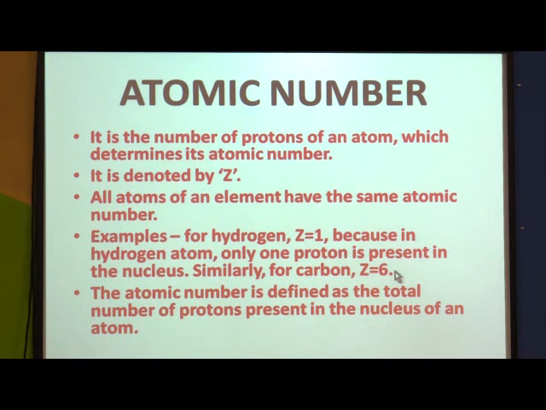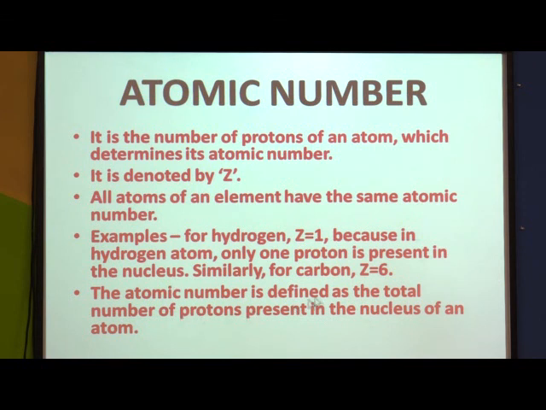Now where is the location of proton? We have already discussed that protons are present in the nucleus. Means in hydrogen one proton is present in the nucleus, whereas in carbon there are 6 protons in the nucleus.